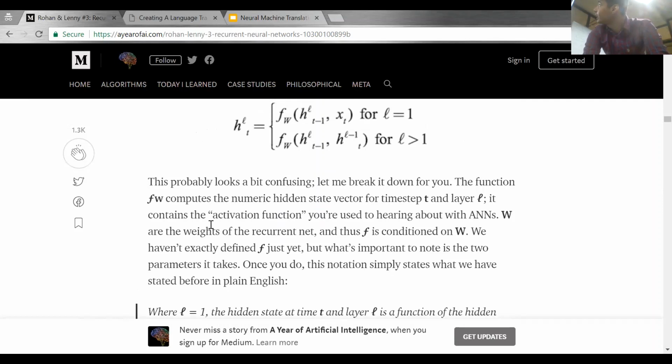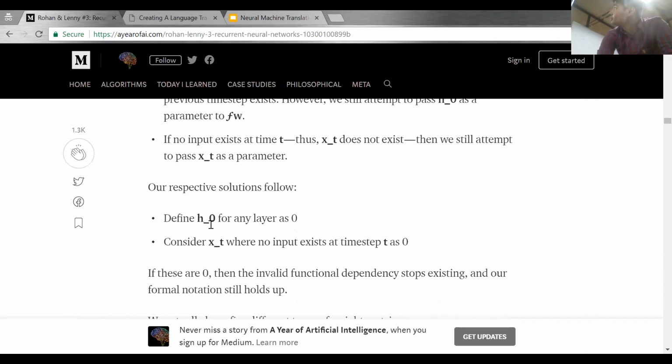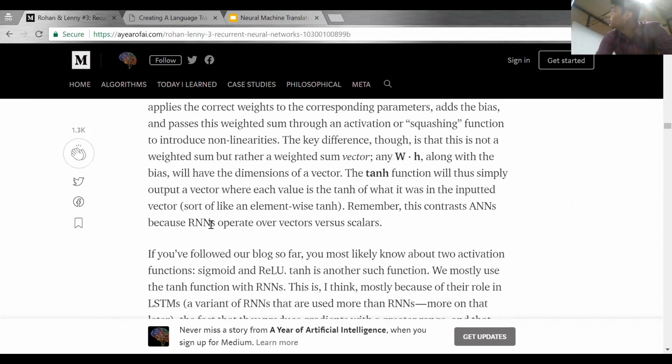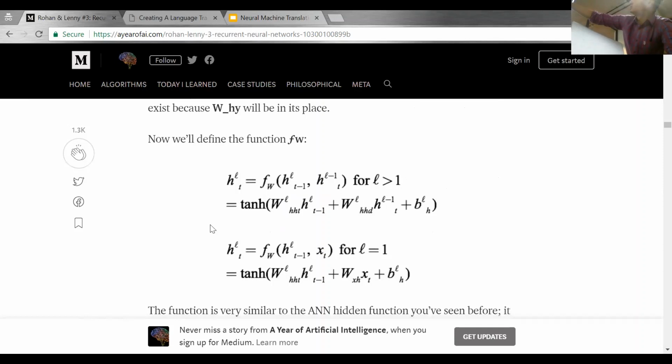So what is this FW function? FW function is the activation function. You all know, right, what an activation function is? You can use a sigmoid over here, a tanh, or you can use ReLU. Any activation function can be used over this. So this is the mathematical notation of RNN. See here, FW, in this blog it is using tanh, so in the position of FW, it is tanh.